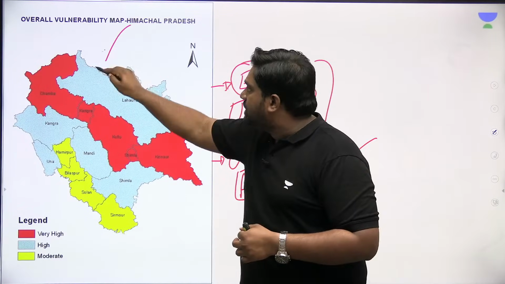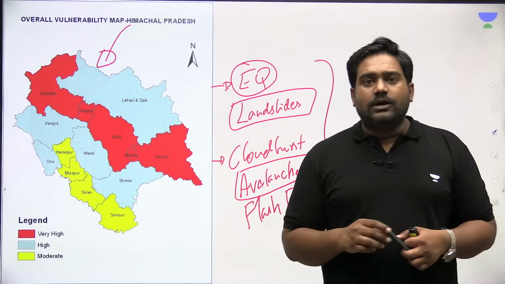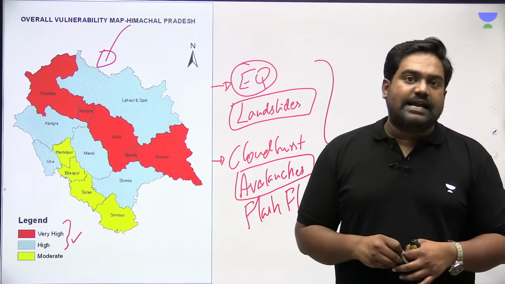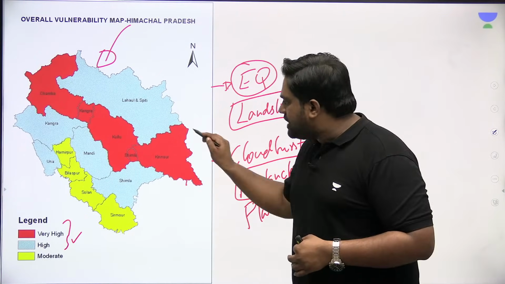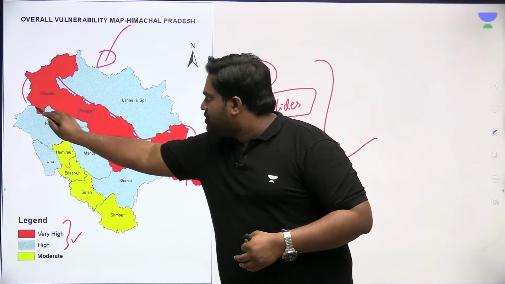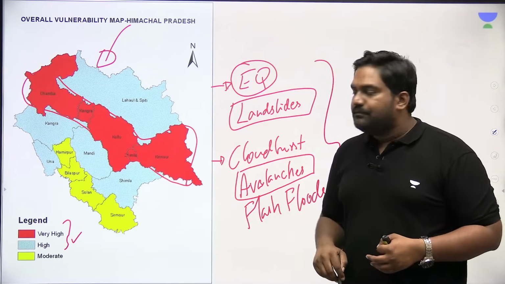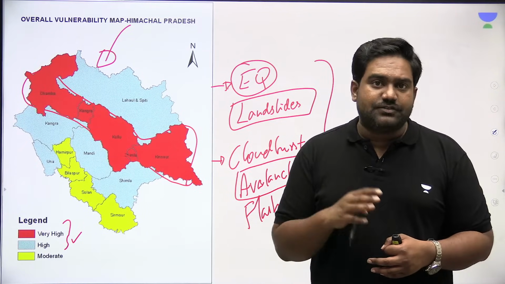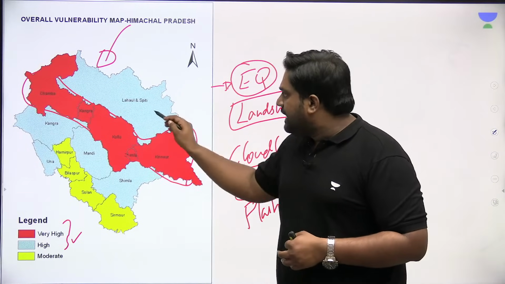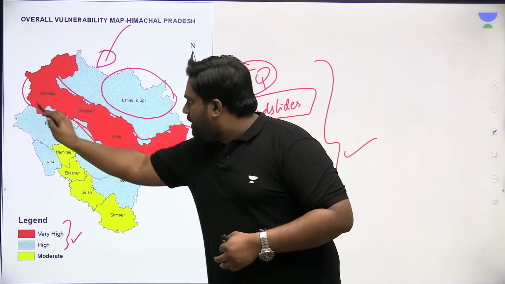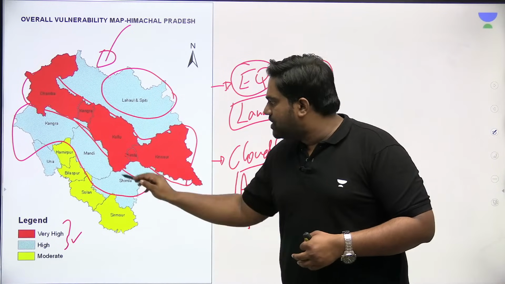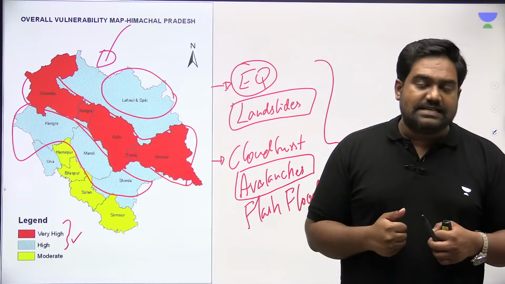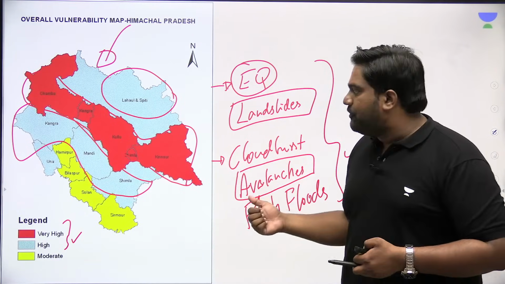So please look at the vulnerability map. Look at how the majority of the state is under the high risk or very high risk category. This whole stretch covering the Kullu, Shimla, Kinnaur sector is a very high risk zone, highly prone to earthquakes, landslides, avalanches, and floods. The other areas, Lahaul Spiti Valley and the lower Shimla, Mandi, Kangra region, are high risk areas for disasters. So that is the vulnerability profile.